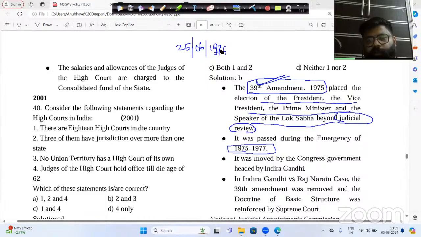On this particular date, it was decided by the Indira Gandhi government that the emergency would be implemented. Why? Because of internal disturbance. So what was the story behind this?